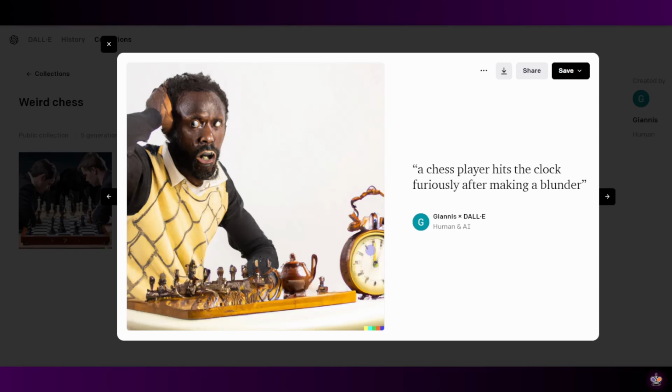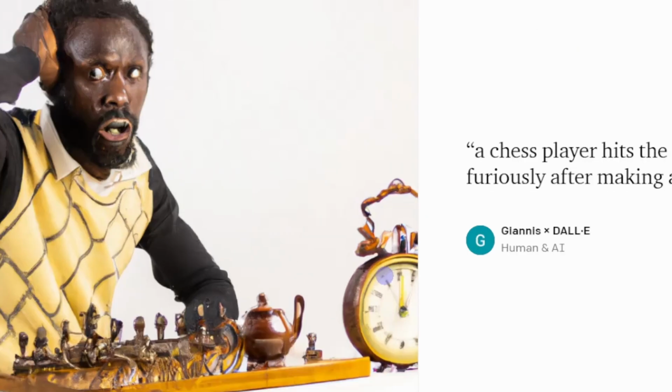Of course I was asking for a chess clock, but instead I got an old-fashioned alarm clock, which I guess is okay, I shouldn't expect DALL-E to know what a chess clock looks like. But the player is not furious, instead he looks surprised or scared, and he's definitely not hitting the clock. But I understand that because the model is designed not to show any images with violence, although I was just asking for the player to hit the clock just like any player hits the clock after making a move. But okay, it's understandable that the player isn't even touching the clock.